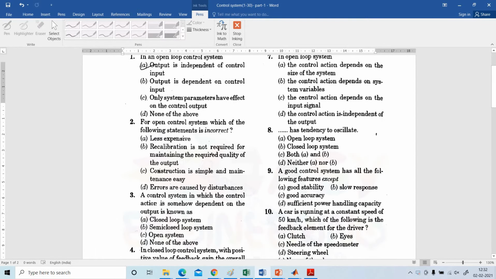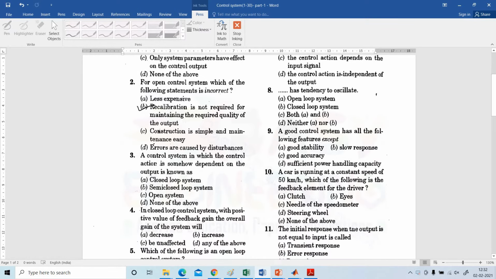Second question, for open loop control system, which of the following statements is incorrect? Less expensive, recalibration is not required for maintaining the required quality of the output. That is the correct answer.